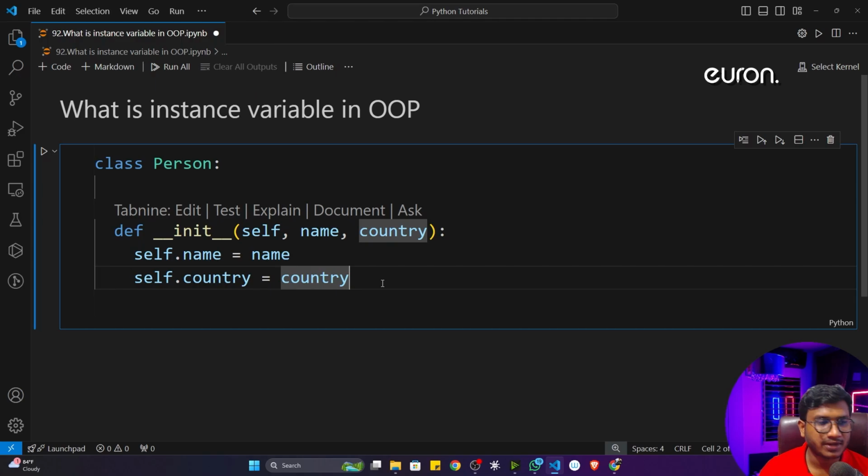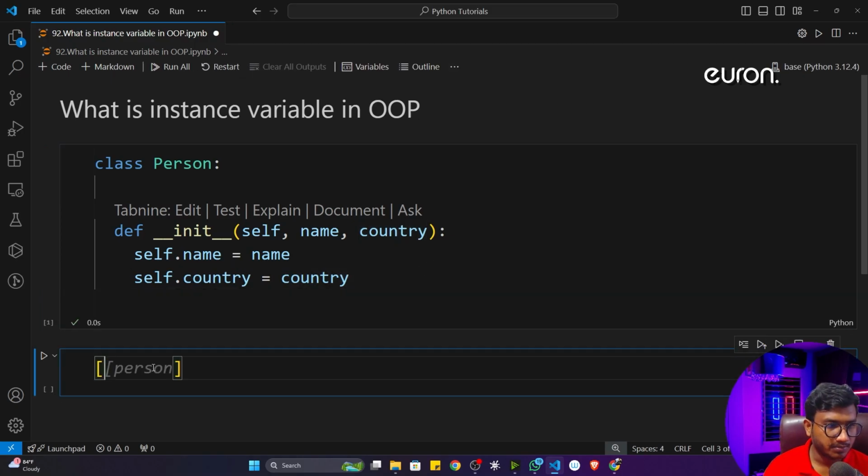Let's say this is a class I have created called person, and inside that I have created a constructor, and this will take two parameters, name and country. Inside that I have just written the variables. So whatever variable you have defined here is also called an instance variable inside object-oriented programming. Let's say this is the person class I created.